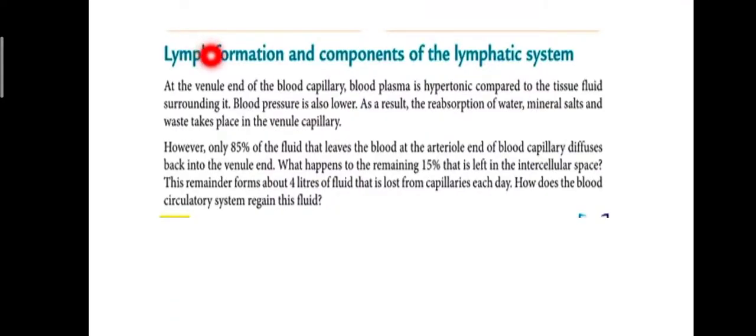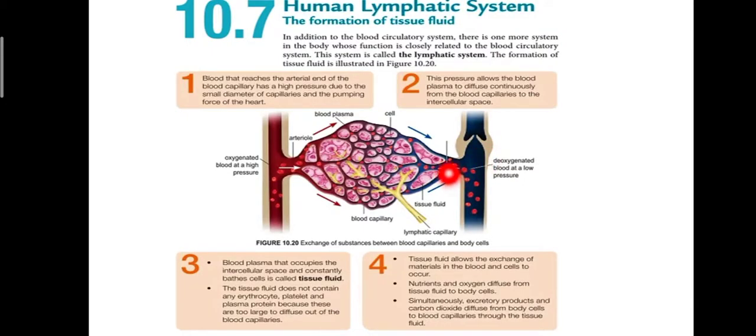Lymph formation and components of the lymphatic system. So at the venule end of the blood capillary, blood plasma is hypertonic compared to the tissue fluid surrounding it. Blood pressure is also lower. As a result, the reabsorption of water, mineral salts, and waste takes place in the venule capillary. So di sini venule. This is our venule, kan? Yang warna biru ini angkut deoxygenated blood.